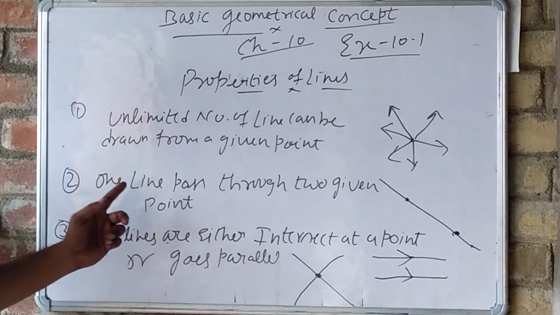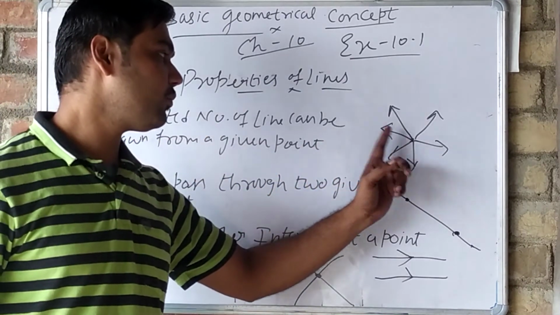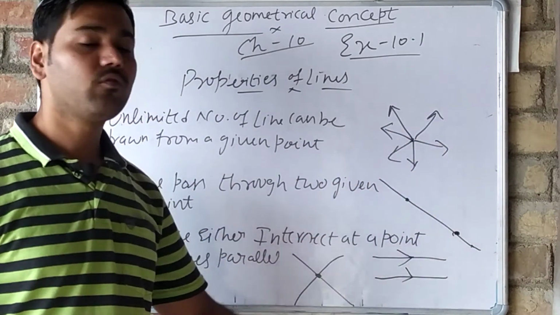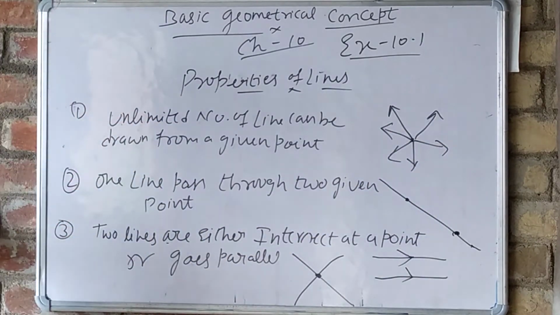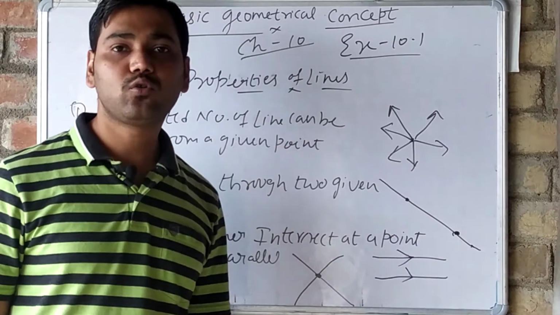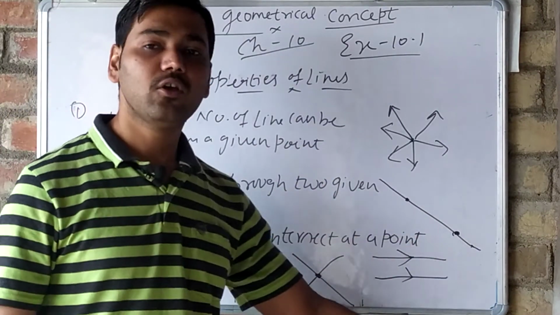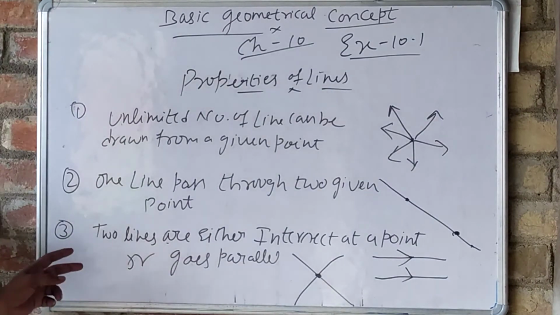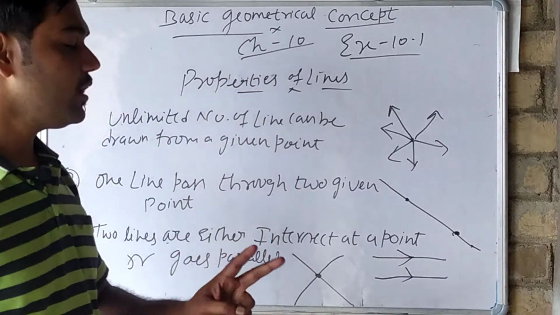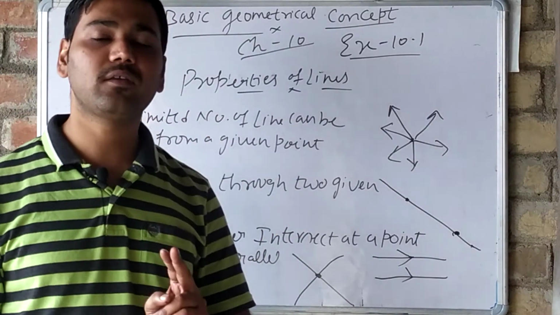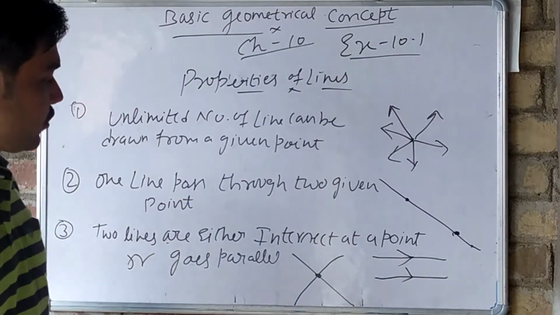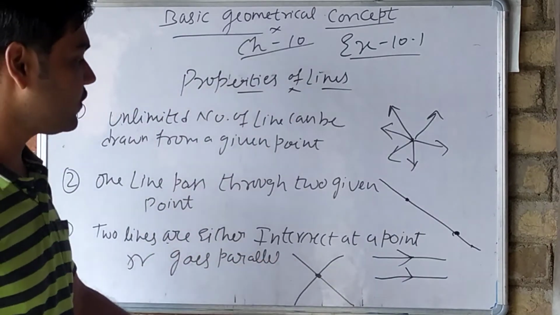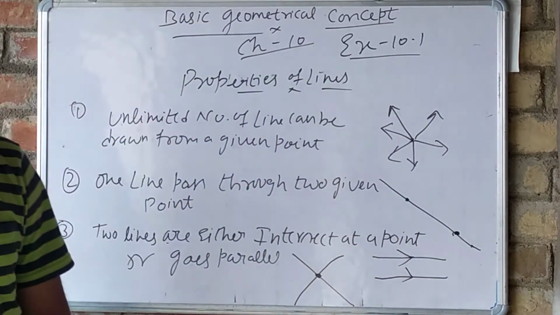The first property states that an unlimited number of lines can be drawn from one point. The second property states that if we have two points, then one line can surely pass through those 2 points. The third property states that if we have two lines, then either they intersect or are parallel to each other. See here, this is intersecting, this is parallel.